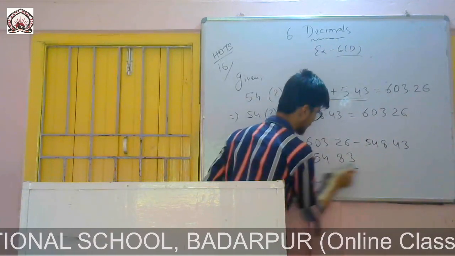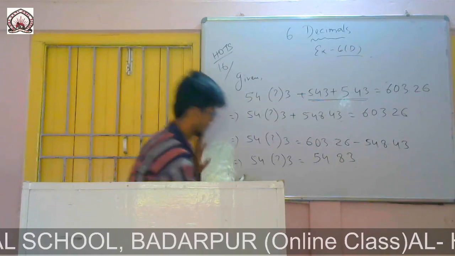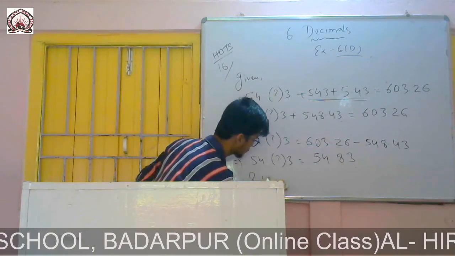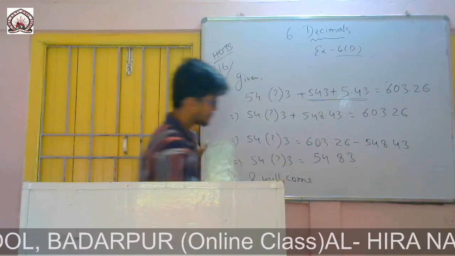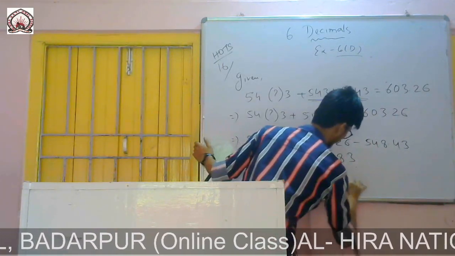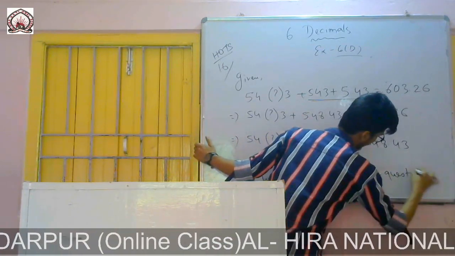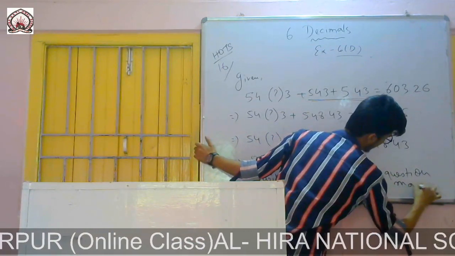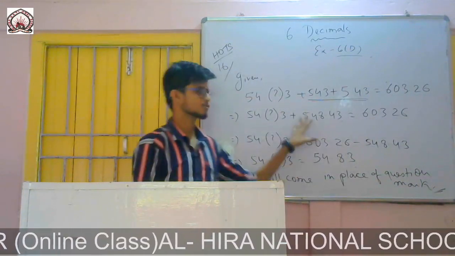So we can write directly: 8 will come in place of the question mark. Hope you understood this one.